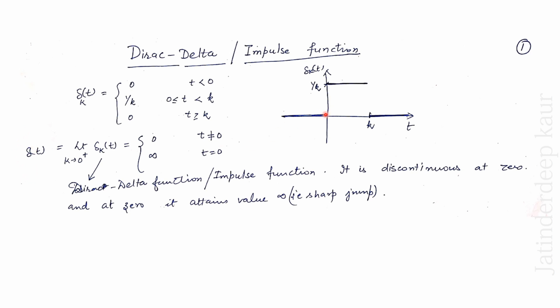So clear? What is the Dirac delta function? The Dirac delta function has a discontinuity at 0. Before 0 it is 0, after 0 it is 0, but at 0 the function has value infinity. So it has a sharp jump at 0.